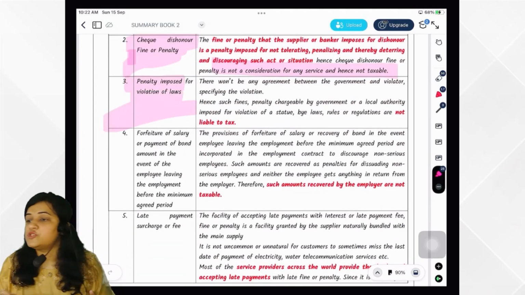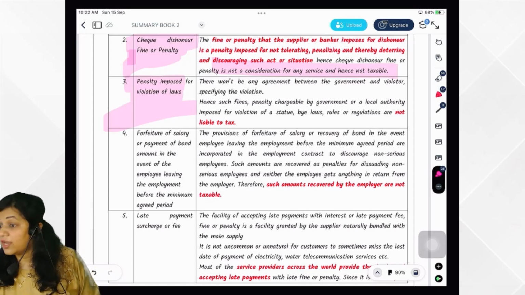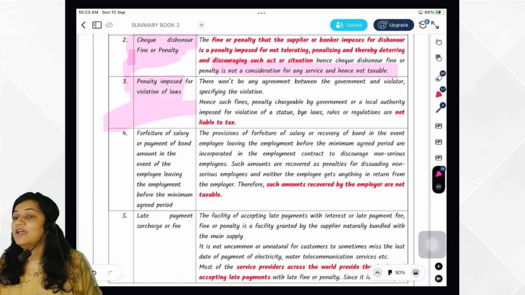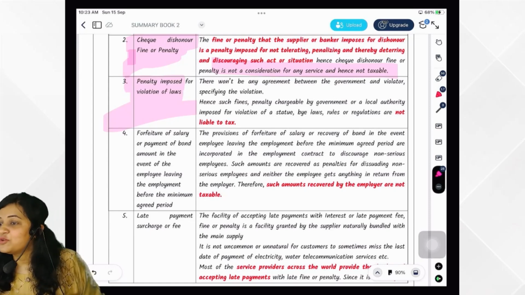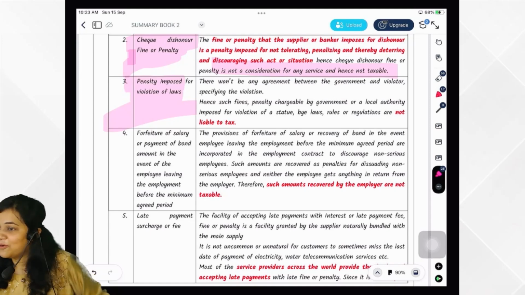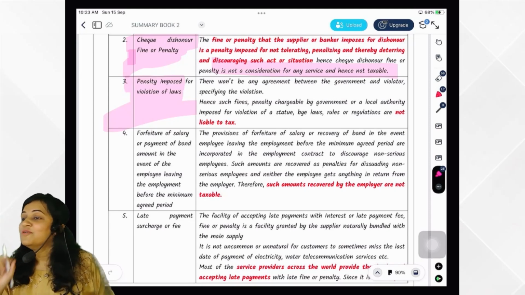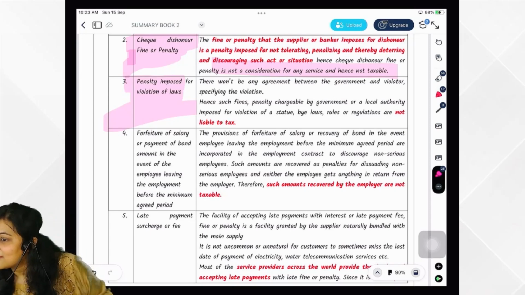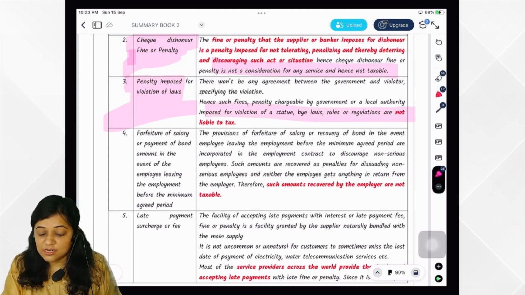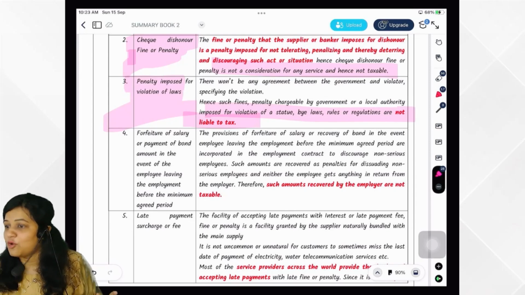Then penalty imposed for violation of law. Like for example, today you were coming for the celebration, you were getting late. So you violated what? Traffic rules. Okay. In that case, a penalty has been imposed. They got late by 1 hour, and they were discussing with the traffic signal person there. So he has imposed a 500 rupees penalty on them. So is that consideration? No, ma'am, not consideration, not liable to GST. So they were fighting, we will not pay GST. They have not paid GST as well.